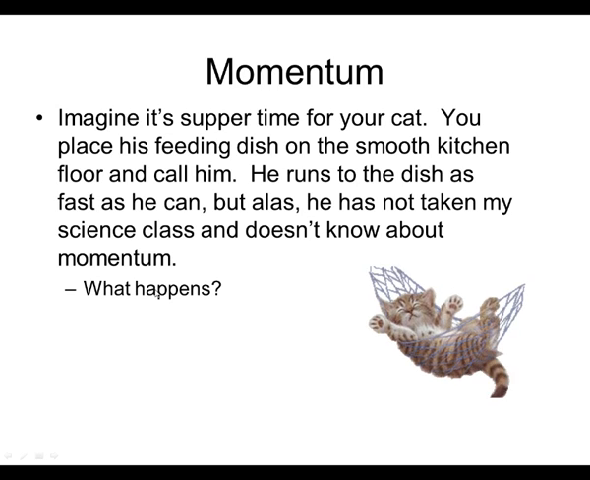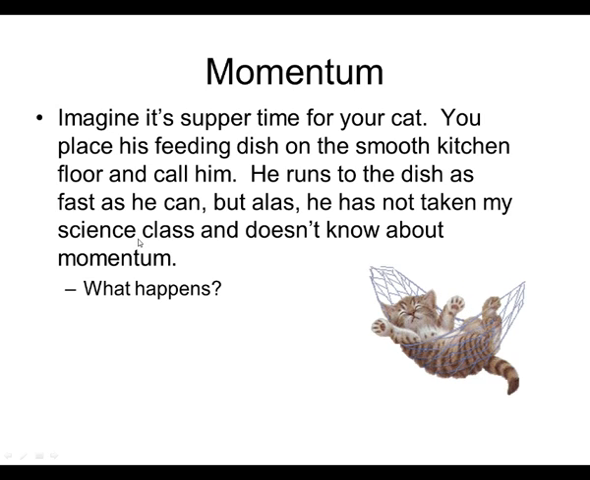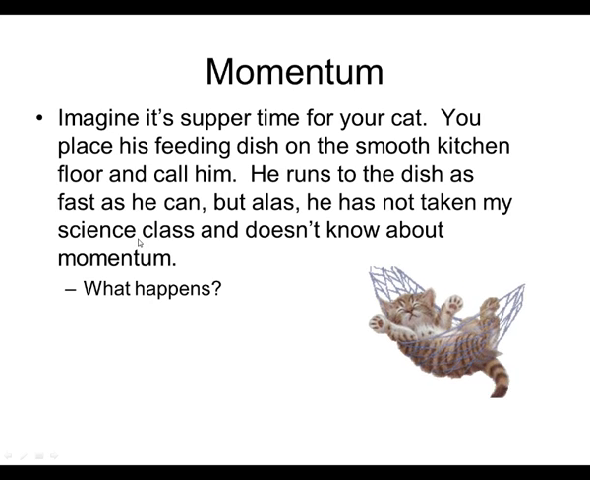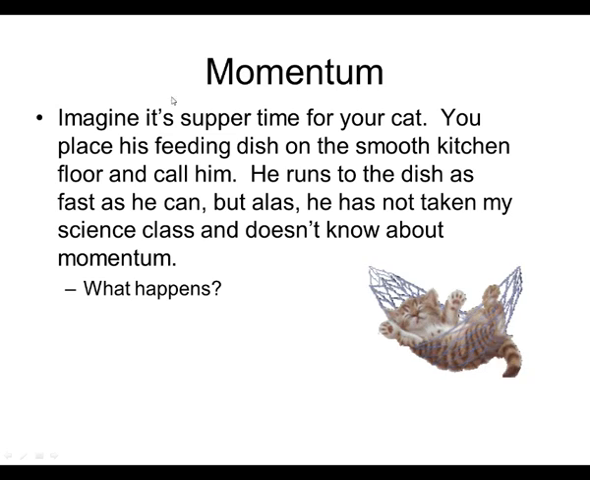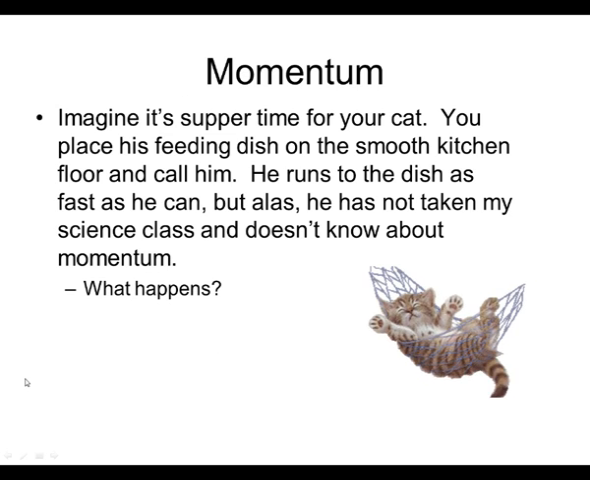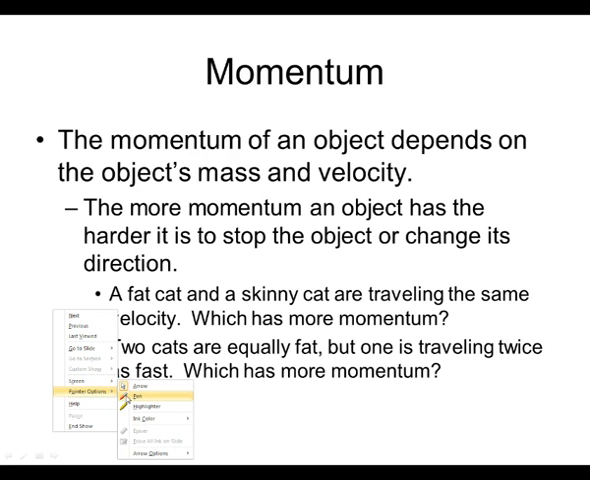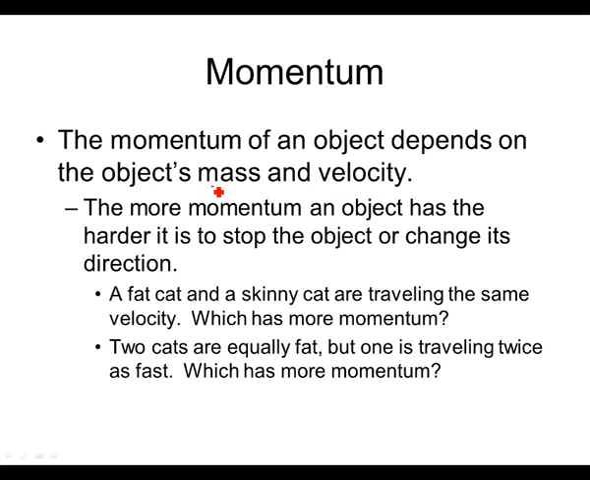My cat slides right on by and smashes into the counter, or the cabinets, and then stumbles around a bit as if nothing happened and saunters his way to the food dish. Okay? He had momentum. He kept on going. The momentum of an object depends on the object's mass and the object's velocity.